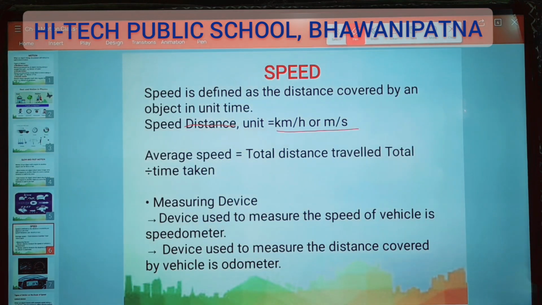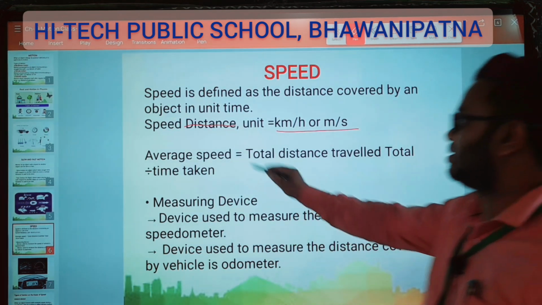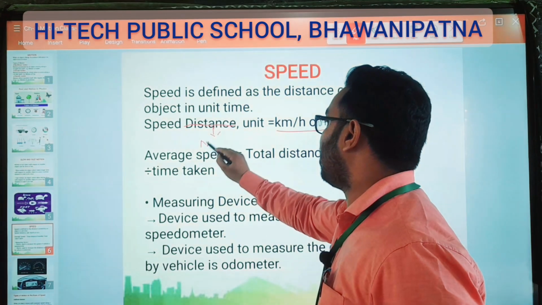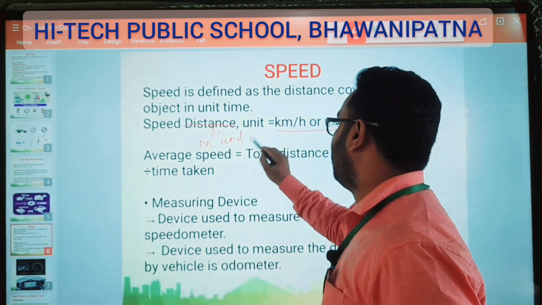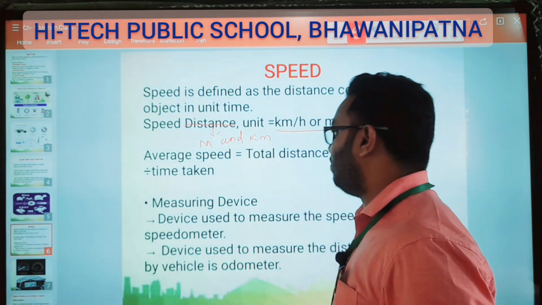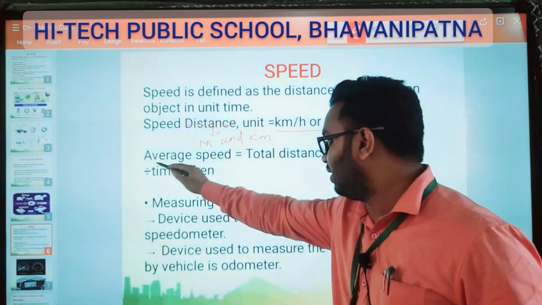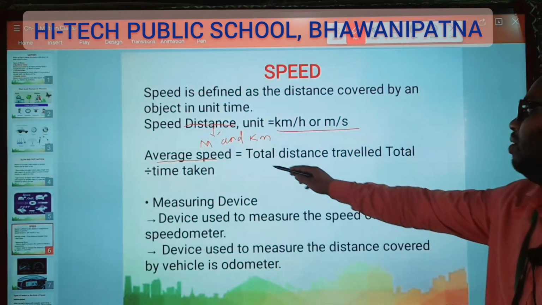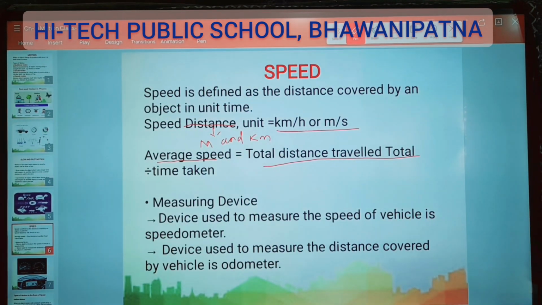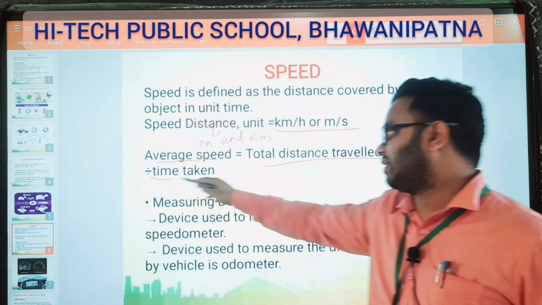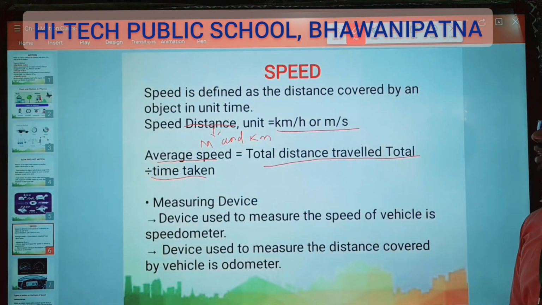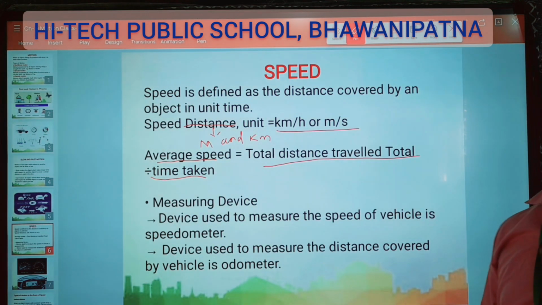And distance will be in meter and kilometer. Time will be in second. So what is average speed? Average speed equals total distance traveled divided by total time taken. That is average speed.